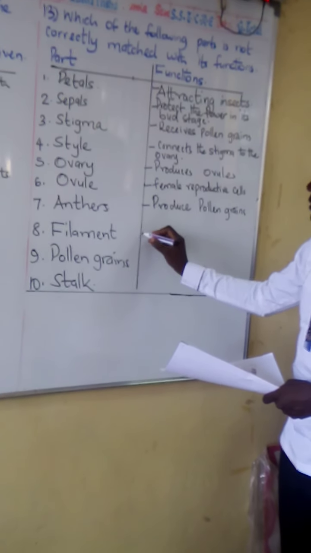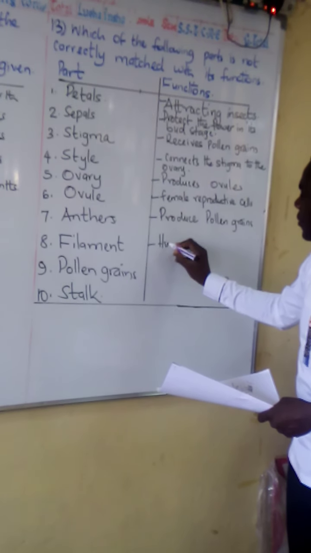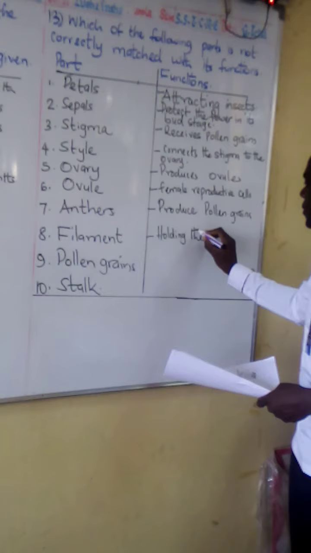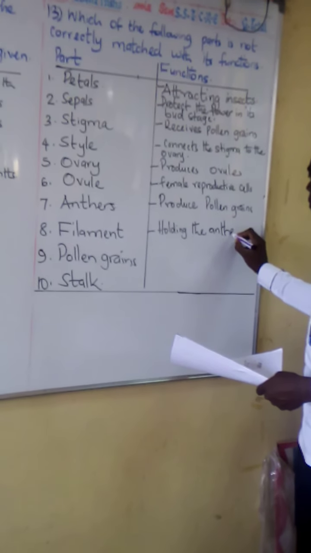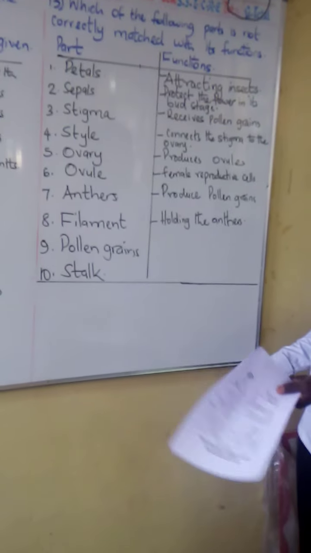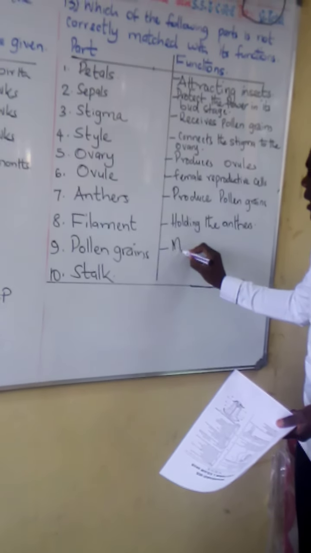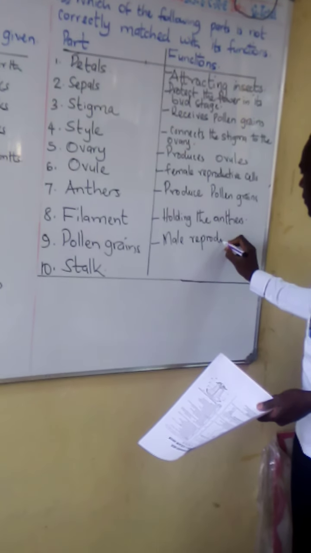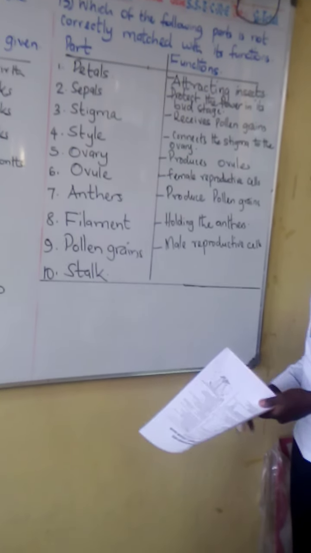The filament. Filament is for holding the anthers. And then the pollen grains, they are the male reproductive cells of a plant.